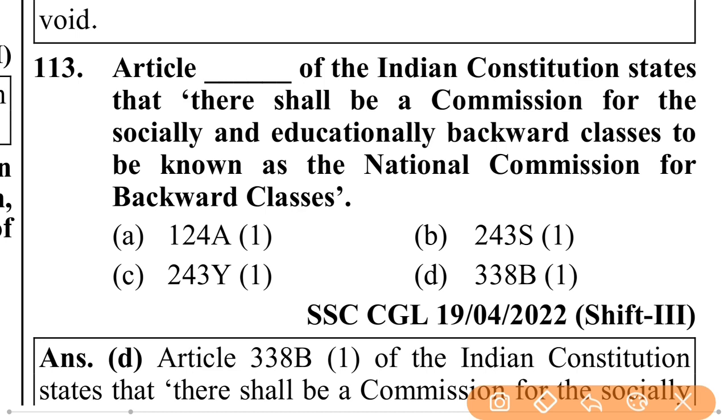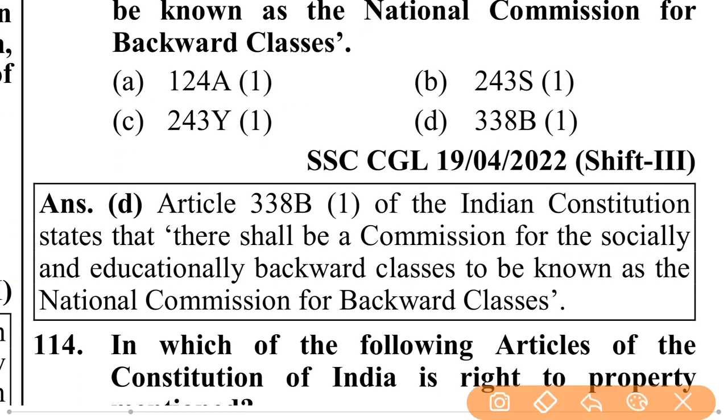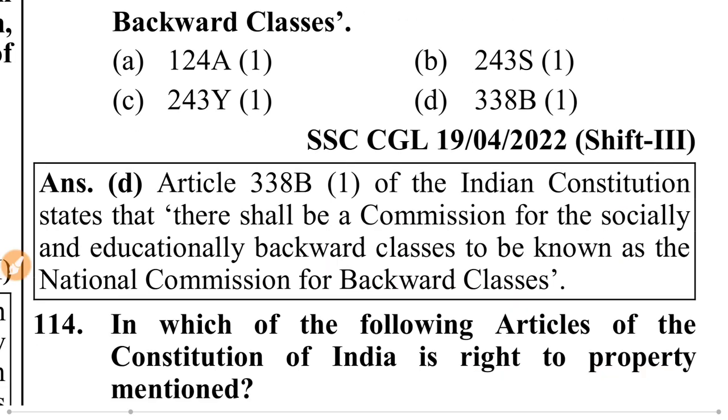Which article of the Indian Constitution states that there shall be a commission for the socially and educationally backward classes to be known as the National Commission for Backward Classes? I think it is OBC classes. So which article? That should be Article 338B. Article 338B(1) of the Indian Constitution states that there shall be a commission for the socially and educationally backward classes to be known as the National Commission for Backward Classes.